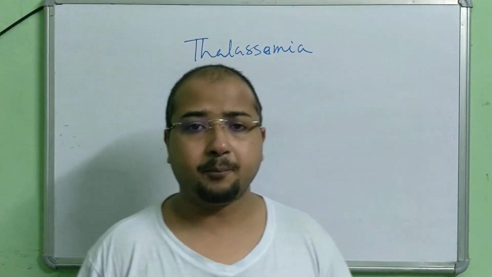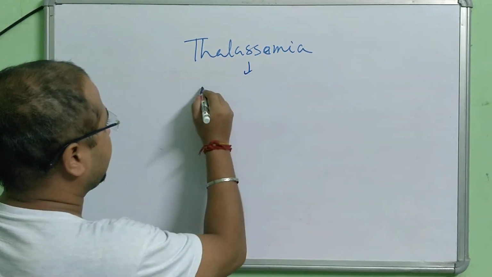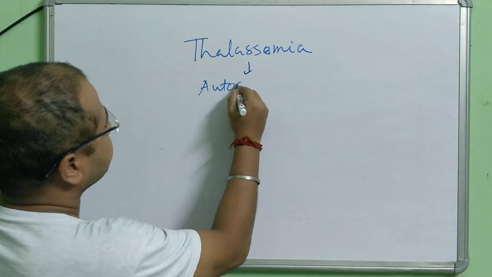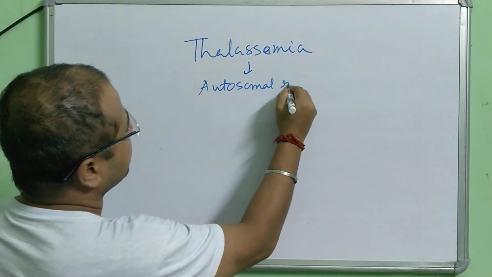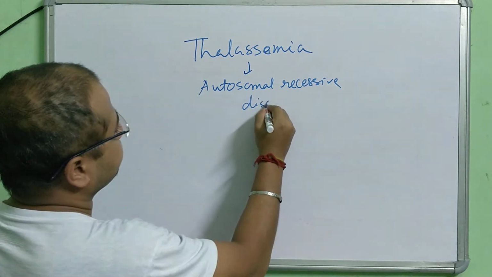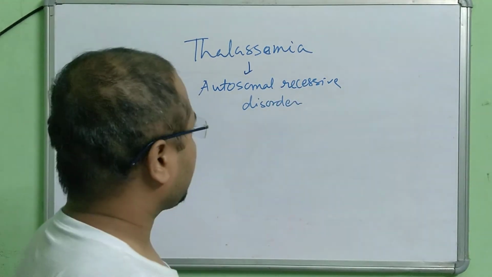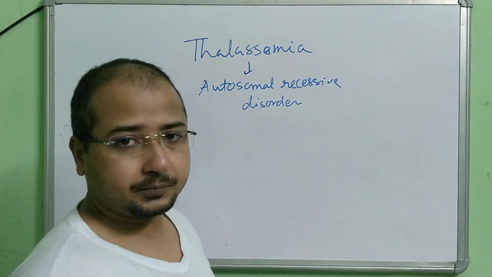Thalassemia is a blood related disorder. We can say that it is an autosomal recessive disorder.